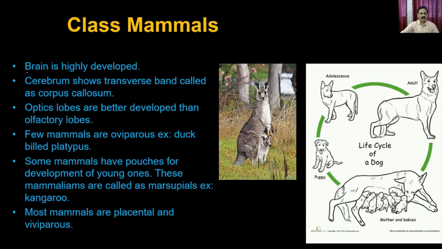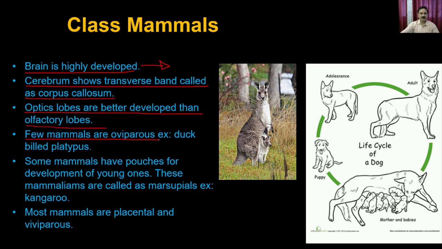The brain is highly developed, so they have a very well developed cerebrum and cerebellum. The cerebrum shows a transverse band called the corpus callosum. The optic lobes are better developed than the olfactory lobes. A few mammals are oviparous, for example the duck-billed platypus, so they actually lay eggs.